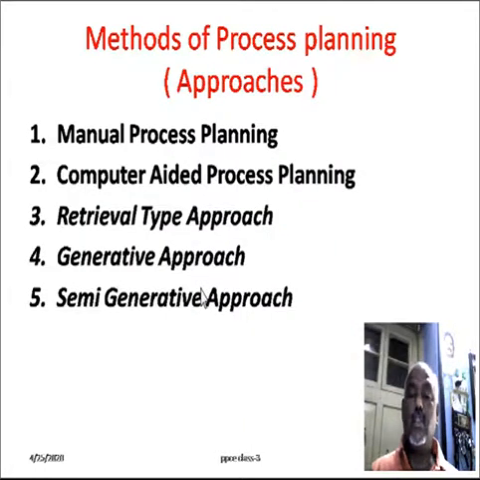And then methods for the process planning or approaches for the process planning. First method to do the process planning is manual process planning. In this, only man potential is utilized. And then second one is computer aided process planning. In this, the computer, both hardware and software, will be used to do the process planning. Then third one is retrieval type approach. Fourth one is generative approach, and the fifth one is semi-generative. Both man and machine potential will be used here.